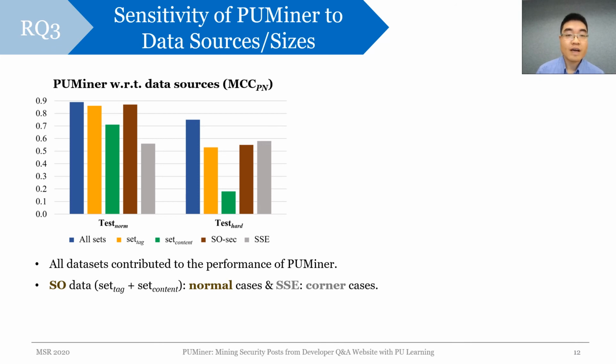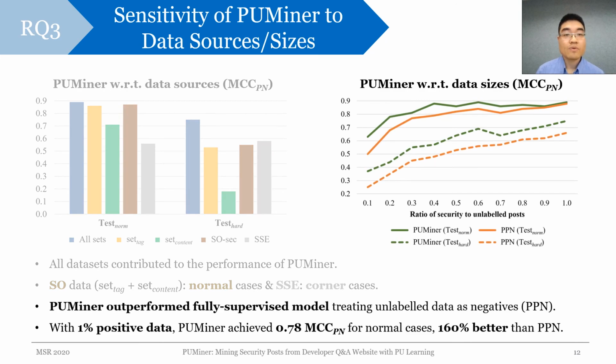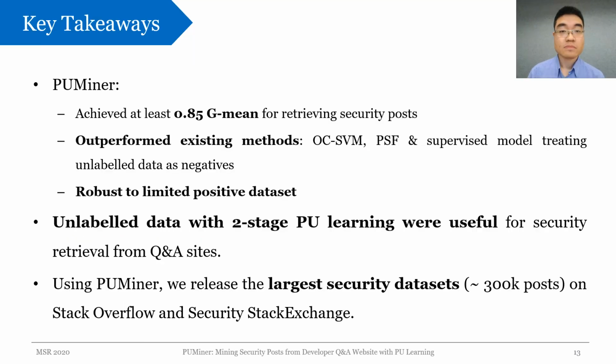Another important finding here is that PUMiner was significantly and consistently better than a supervised model that treats all the unlabeled data as negatives, with respect to different positive ratios. In an extreme dataset with only 1% of security posts, PUMiner still obtained nearly 80% MCC for the normal cases.